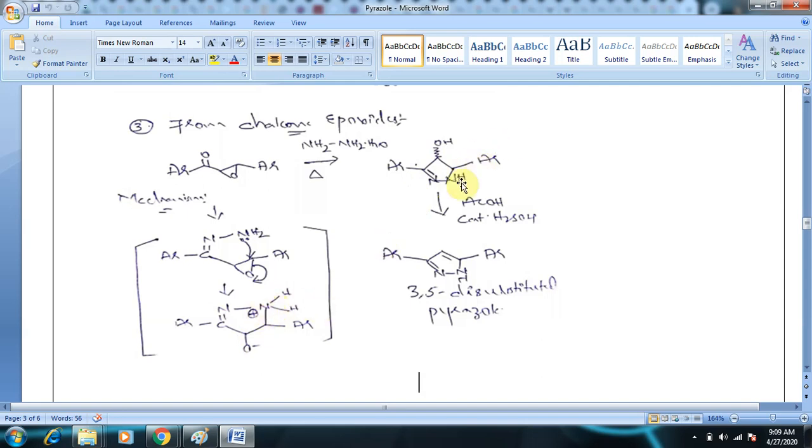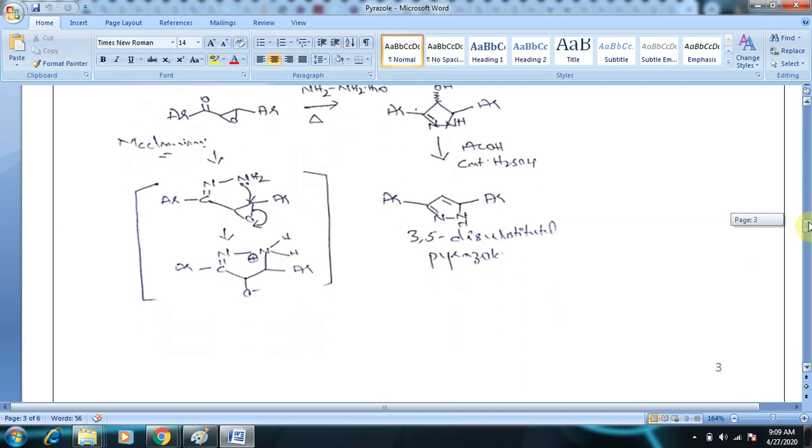So here, as you can see, there is no aromaticity. Why? Because there is a double bond missing. So here you know that this carbon has an extra hydrogen atom, so hydrogen atom from here and OH from here. In the presence of a dehydrating agent like acetic acid, in the presence of catalytic sulfuric acid, it undergoes dehydration, minus H2O. You can write here minus H2O. The molecule becomes aromatic. So this is 3,5 disubstituted pyrazole from chalcone epoxide. So this is the third method of synthesis of pyrazole.